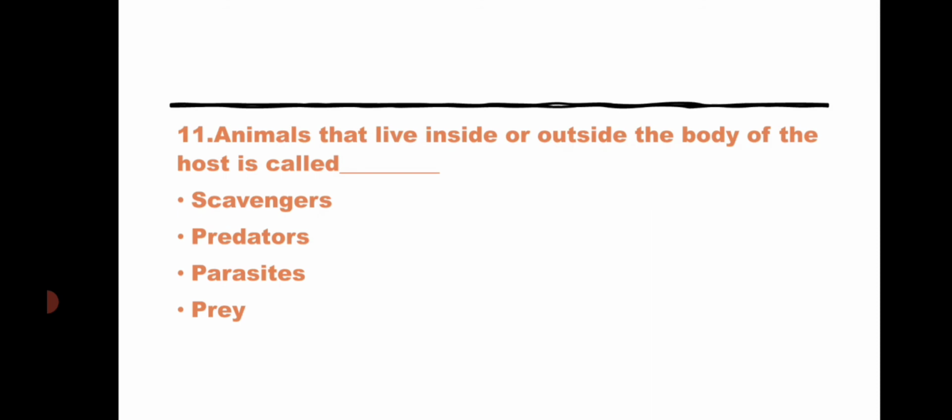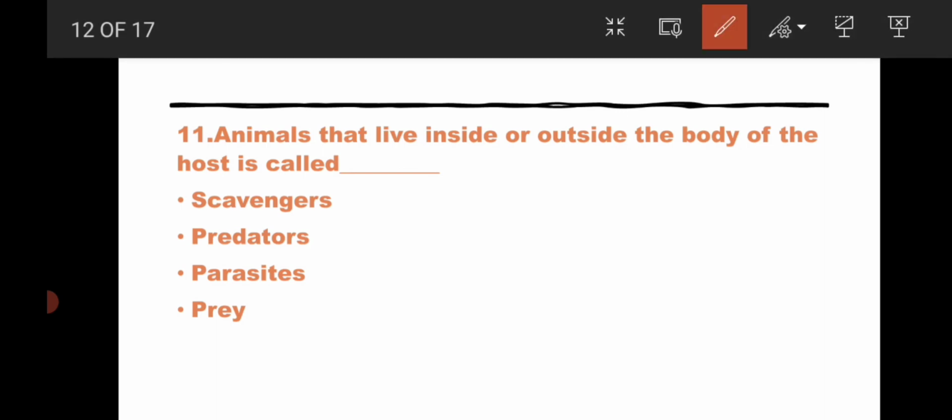Coming for the 11th question. Animals that live inside or outside the body of the host is called dash. Scavengers, predators, parasites, prey. The answer for this question is prey.